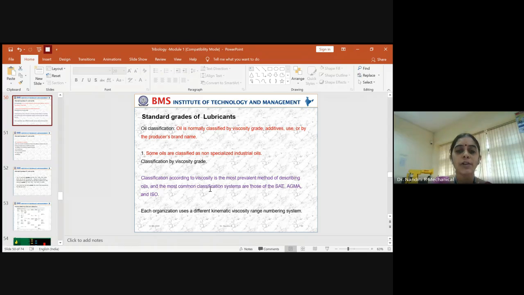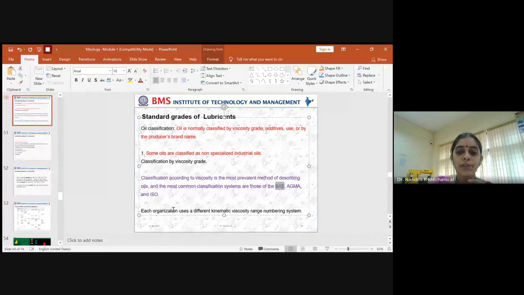We have dealt with this already in the last class, and also which common brands provide grades for lubricants, such as SAE, AGMA, and ISO. There are other organizations which provide a specific number for each category of kinematic viscosity range. If it lies within this range, this is the number you have to use. If it falls below or higher than the range, the number you assign will be different. This is a basic thing we studied in the last class.